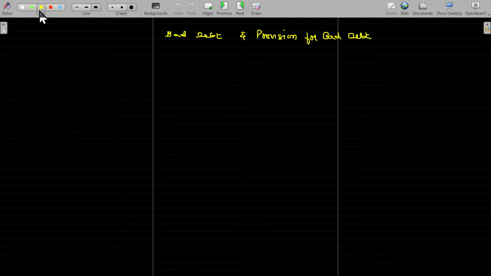We have bad debt and provision for bad debt here to be adjusted, right? When the amount supposed to be recoverable from debtors becomes default, then how do I handle it? Then it's called bad debt and it should be a loss and debited to the P&L.